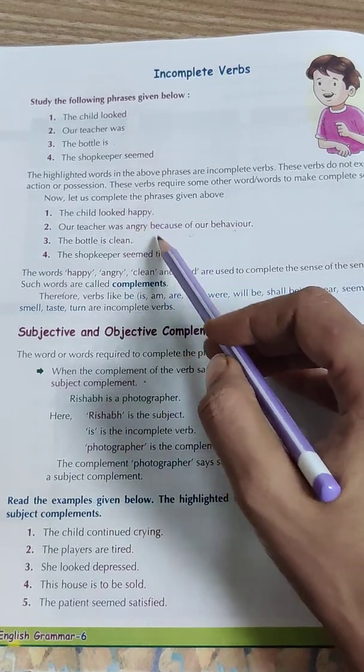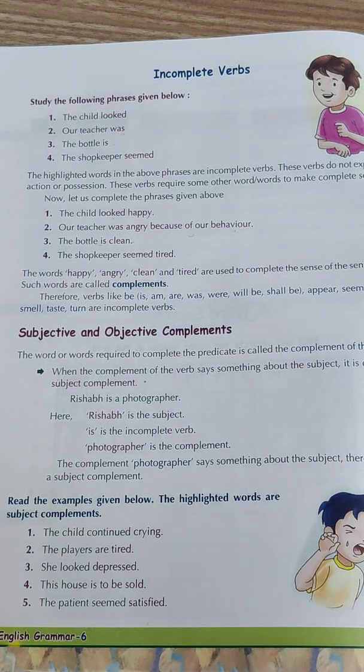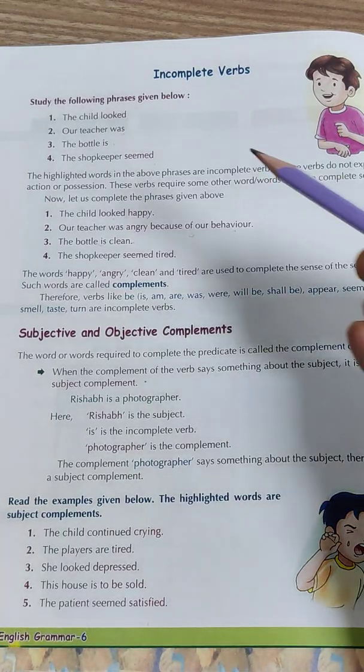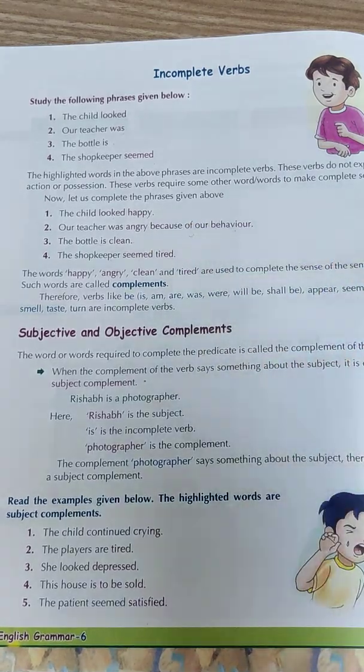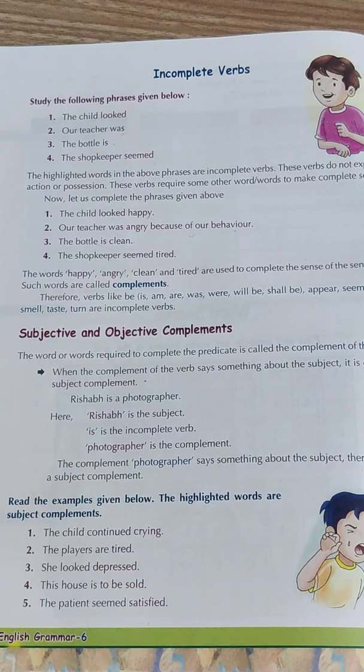The words which are added to an incomplete verb are the complement. What are we adding here with the incomplete verb? Happy, angry because of our behavior are complements. So verbs like be, the forms of be: is, am, are, was, were, will be, shall be, and appear, seem, looked, smell, taste are incomplete verbs. They need a complement to complete their meaning.